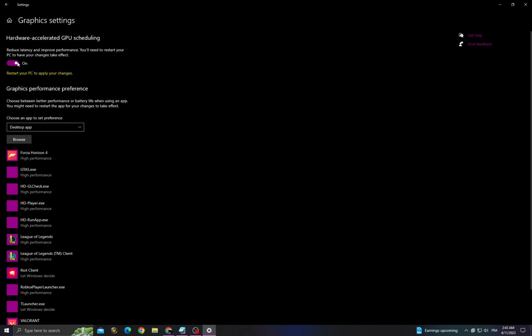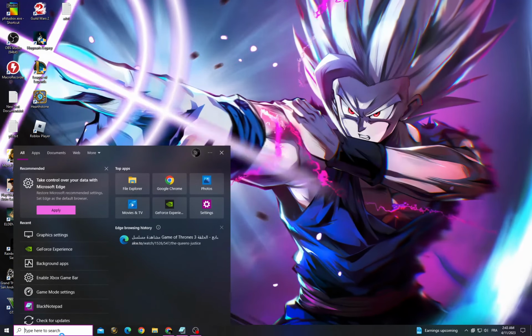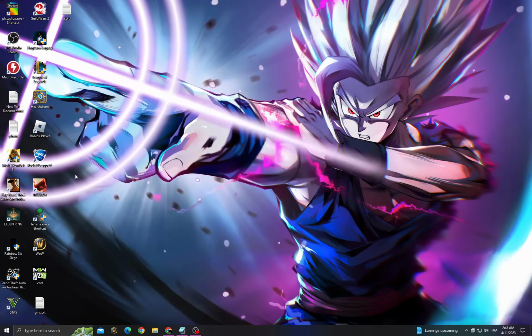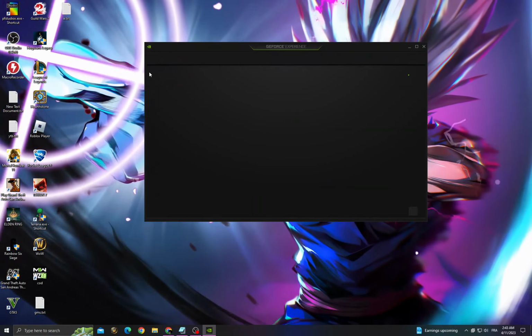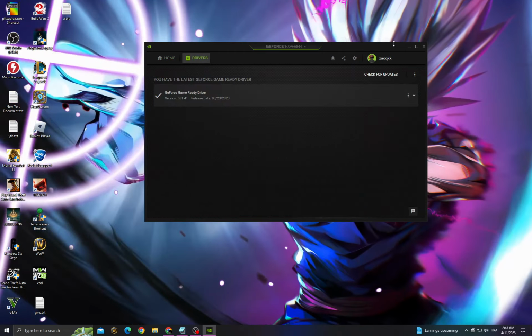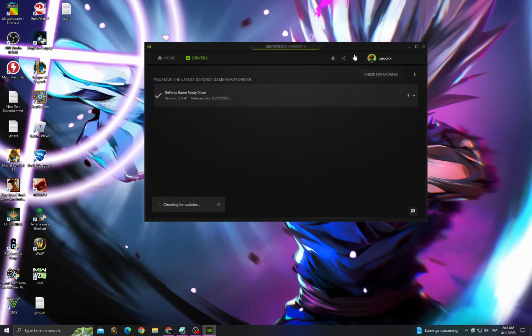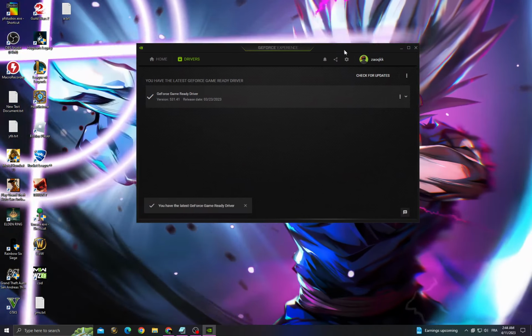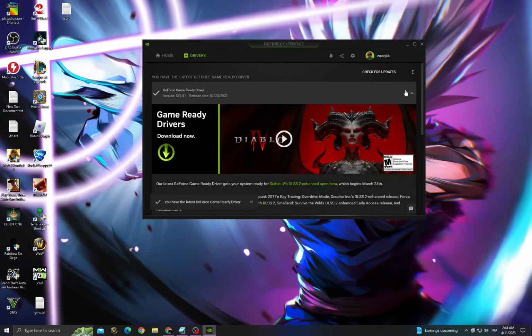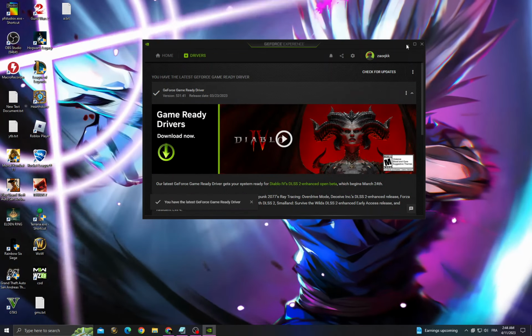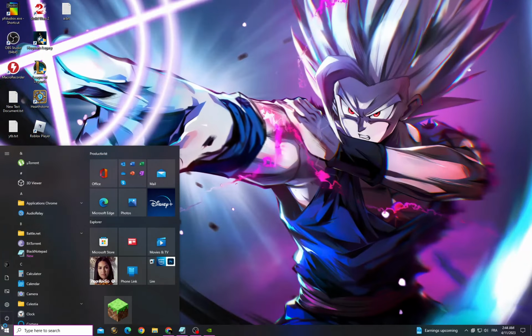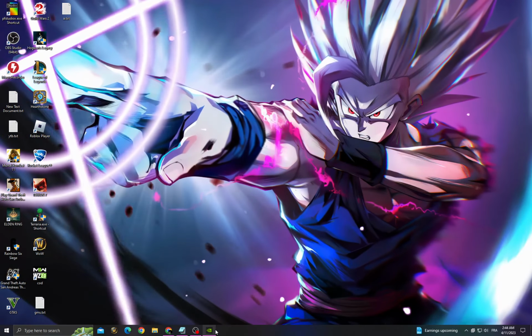Now make sure to enable this option and then go back and go to GeForce Experience. Drivers, check for updates, and now make sure you have the latest update for your graphics card, and restart your PC. After starting your PC, your problem must be fixed, and that's it.